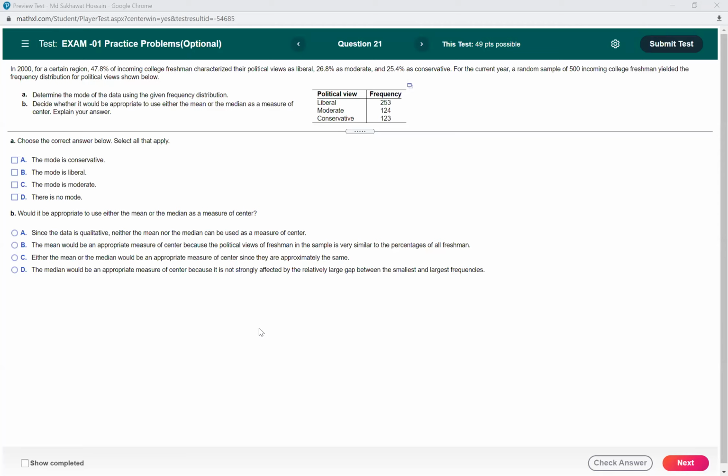Conservative mode. Okay. Now, actually you have to select from mean or median. Would it be appropriate to use either the mean or median as a measure of center? We do not have an option to select mode. You have to select from either median or mean.